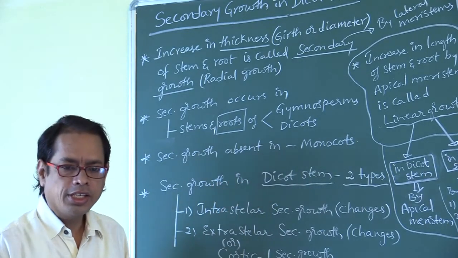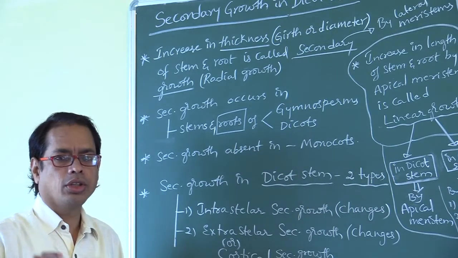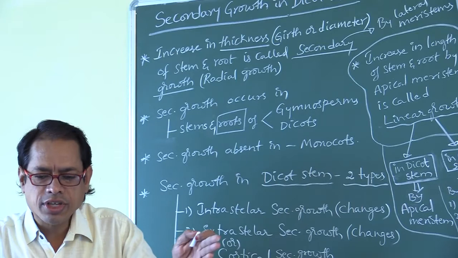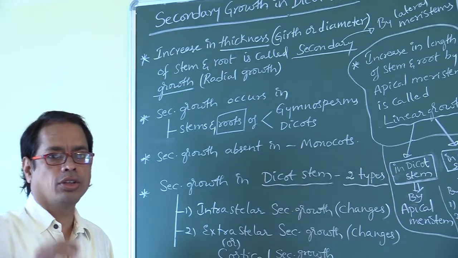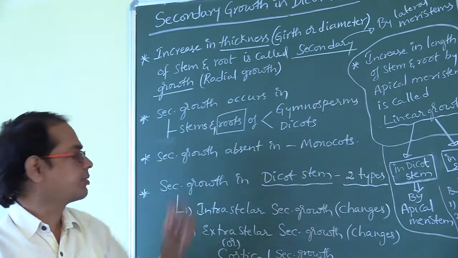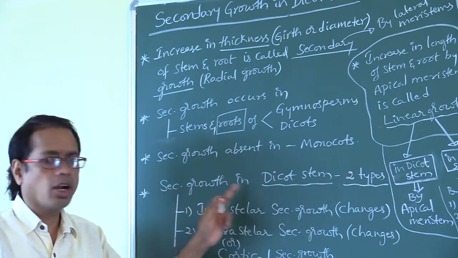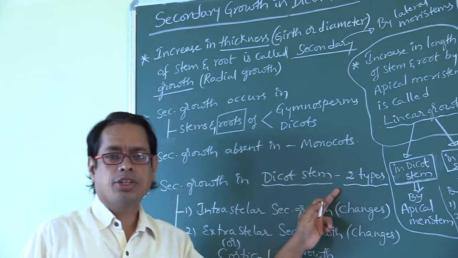Increase in length of the root and stem is called primary growth. Increase in thickness of stem and root is called secondary growth or radial growth. Secondary growth occurs by lateral meristems. Secondary growth in dicot stem is of two types.